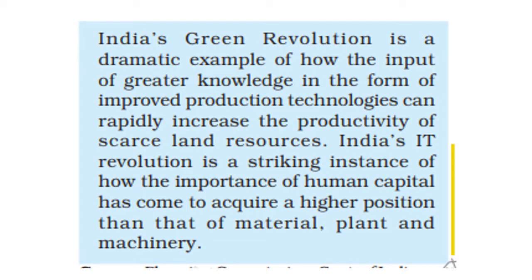Children, here are two examples when the country invested in the farmers, especially when they trained them to use modern means of irrigation and machinery, and also to use high yielding seed varieties. What did it result in? It resulted in the green revolution, and when the green revolution started, we could increase our productivity. Where we were hardly growing anything, now we were growing so much that we could feed the people of our country and also sell it to the other countries.